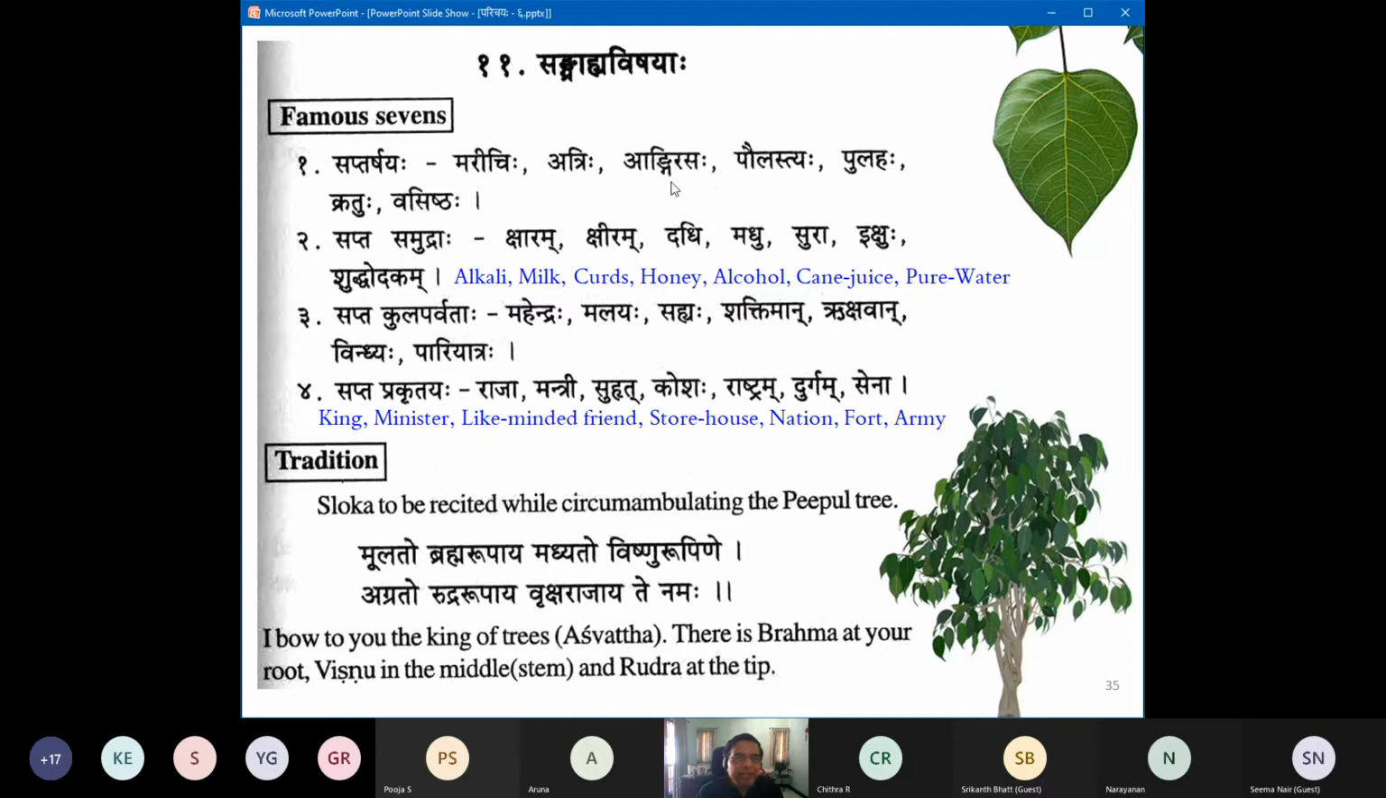Marichihi, Atrihi, Angirasaha, Paulastyaha, Pulahaha, Kratuhu, Vasishtaha. We are so far familiar with Vasishta for sure. Others are falling out of our brain. Unless we read some mantras and Puranas, we will forget these fellows. Angirasa seems half familiar, but other names are so late. Anyway, Marichihi, Atrihi, Angirasaha, Paulastya.